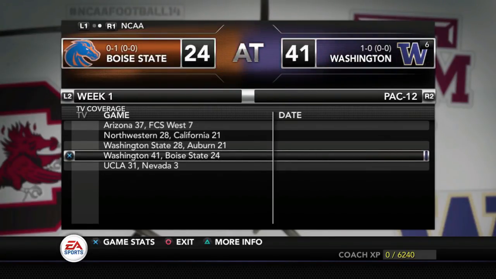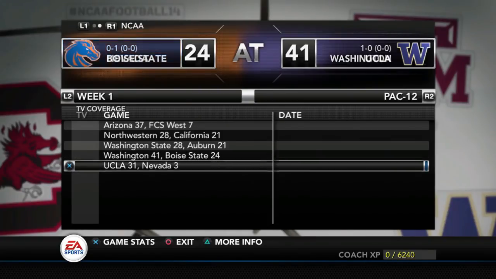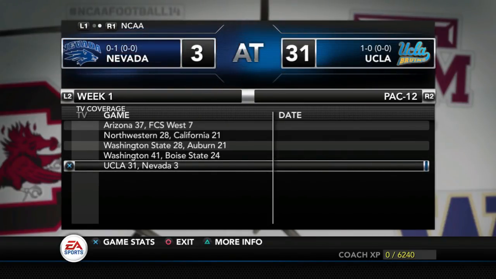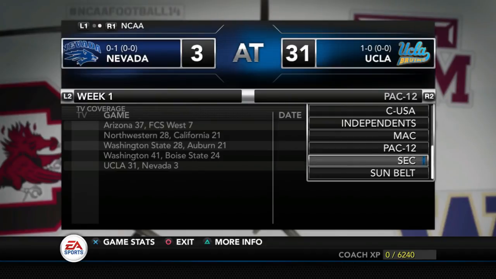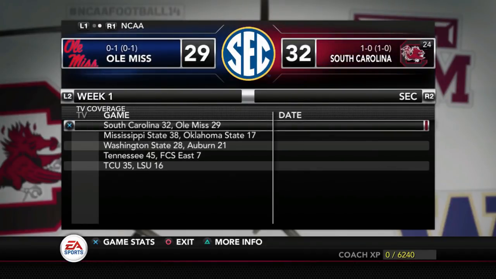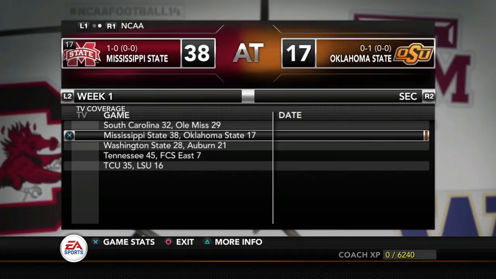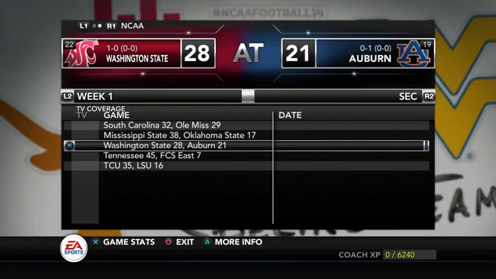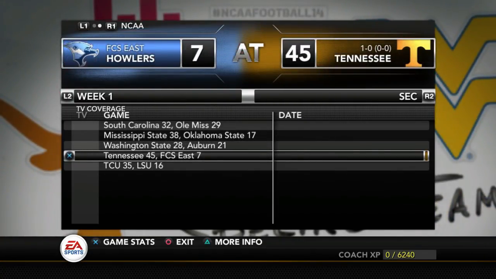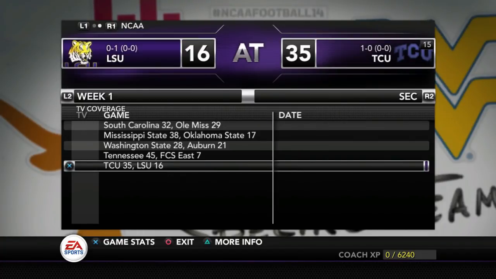Again, we showed you the Washington win over Boise State, UCLA over Nevada. So let's go now to the SEC, our final conference. Showed you that South Carolina win over Ole Miss. Mississippi State impressive. Washington State upsets Auburn. Perhaps that wouldn't be an upset, though, in real life, because Washington State finished ahead of Auburn. And then that one, TCU over LSU, was interesting as well.